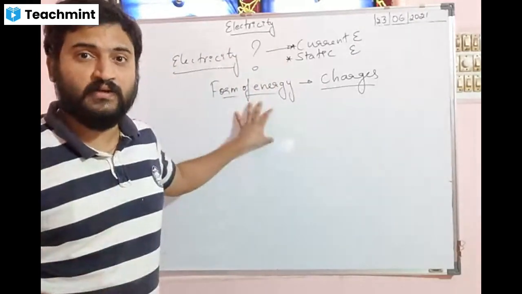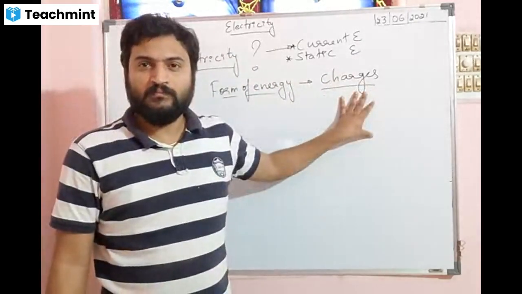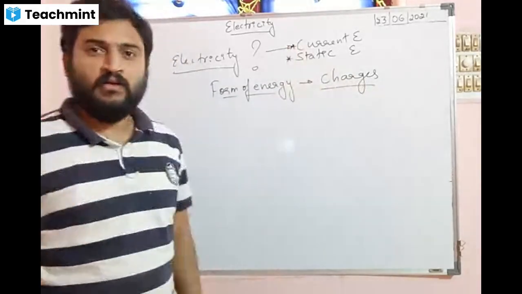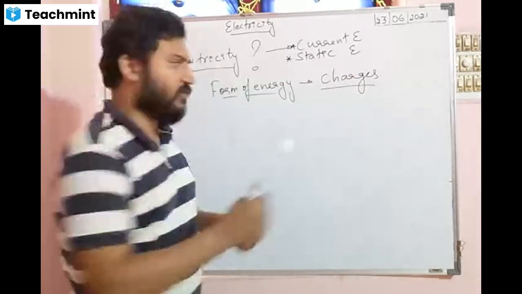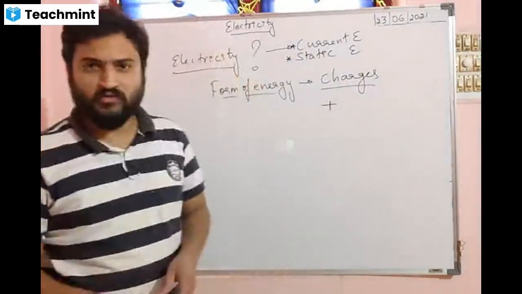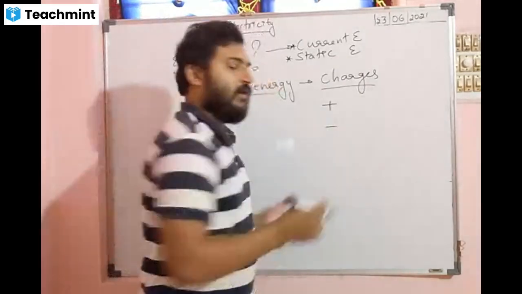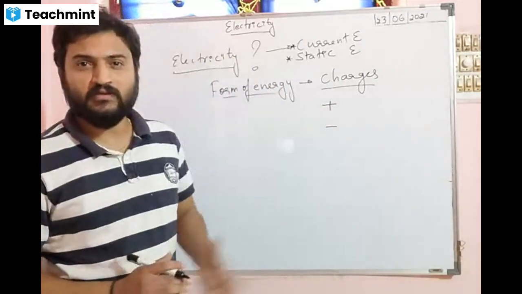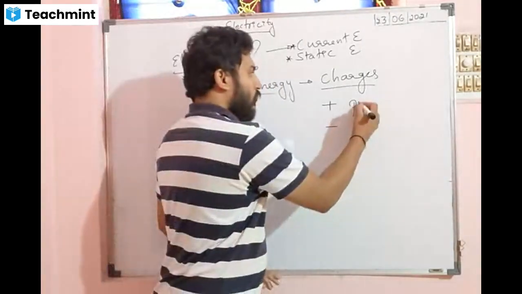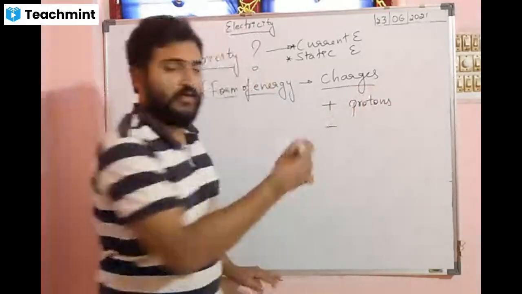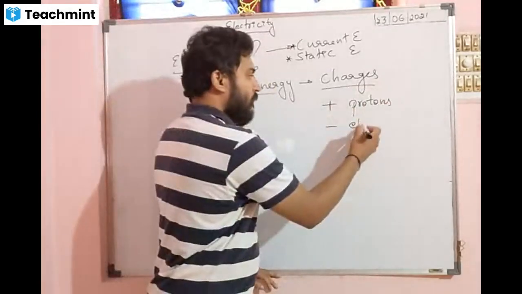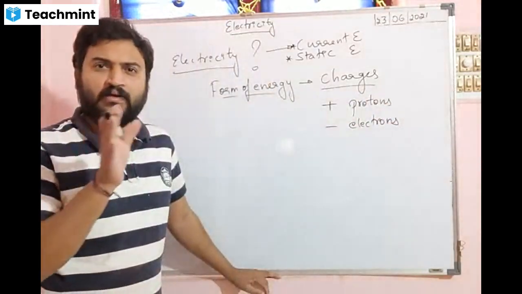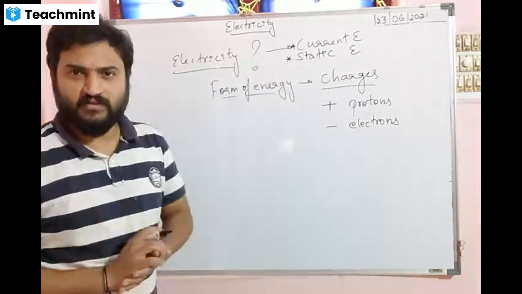So what is responsible for this energy? Charges. So we have two main types of charges. One type is called positive charge. The second is called negative charge. What do we call these positive charges? Protons. And negative charges are called electrons. And we have something which doesn't have any charge.